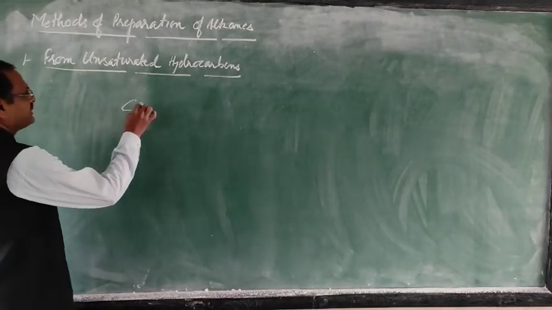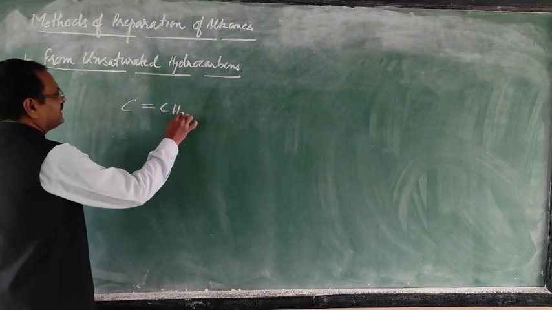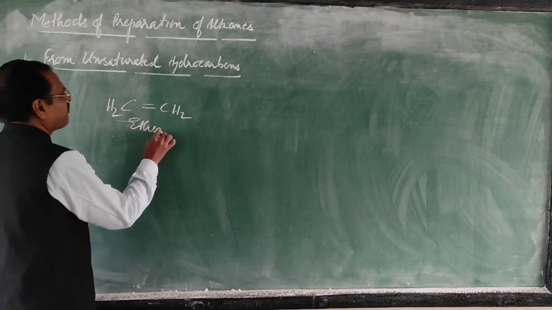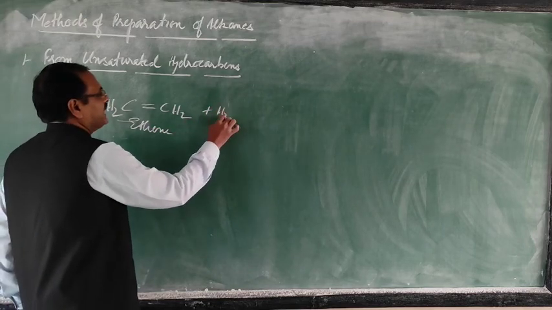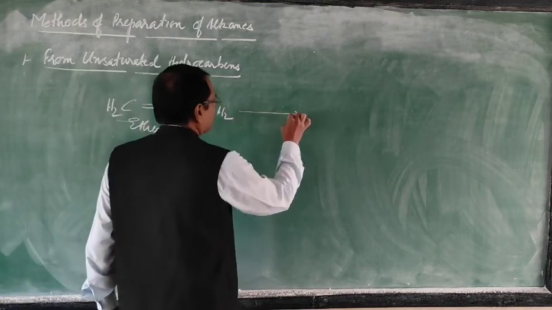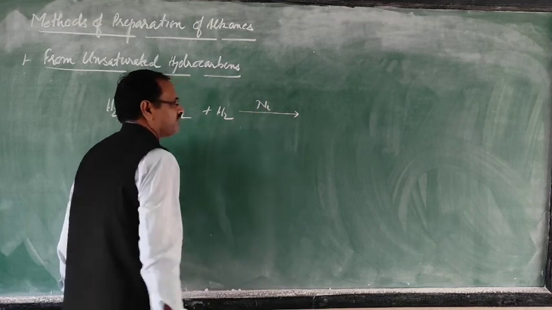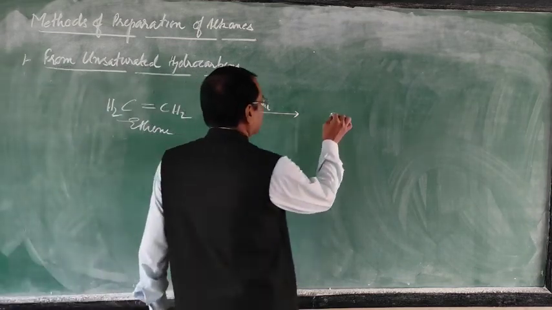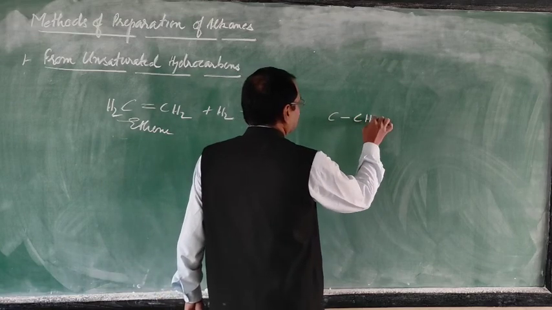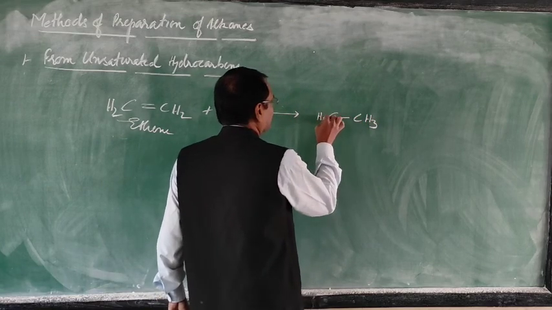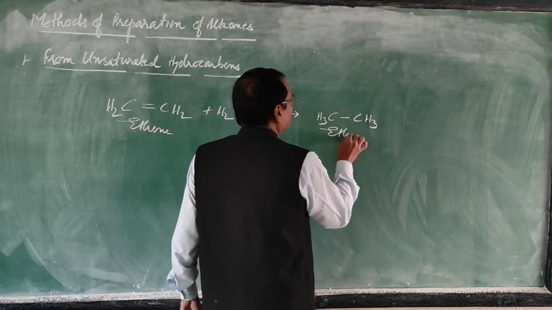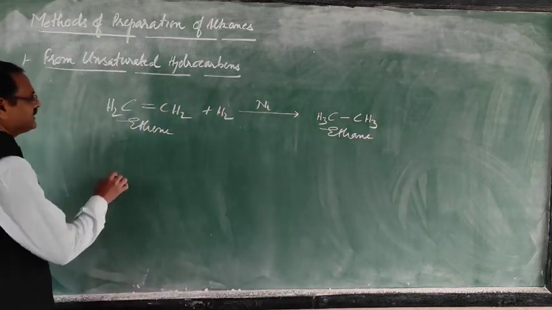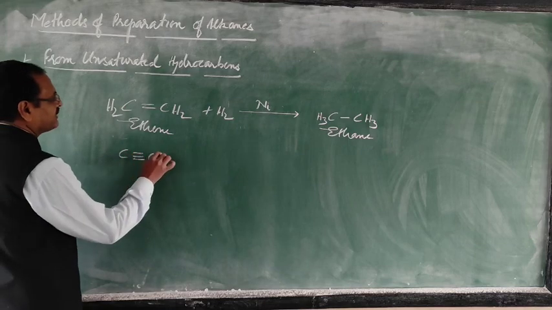Just see, this is ethene. It is mixed with hydrogen, then passed over heated, finely divided nickel. So this bond is broken and this will form CH3 and CH3. This compound is ethane.